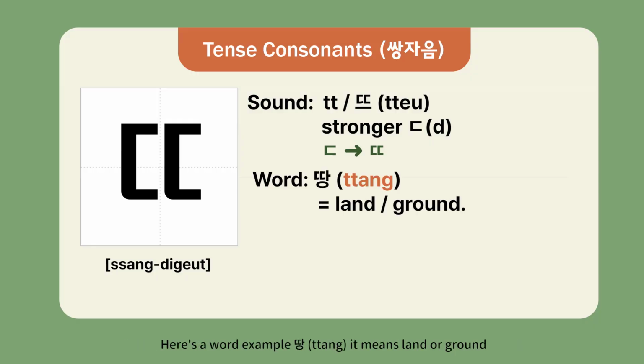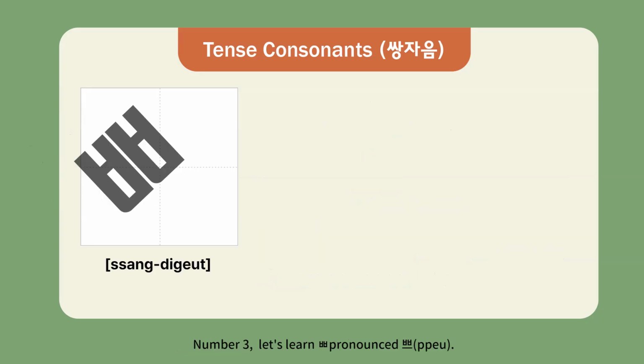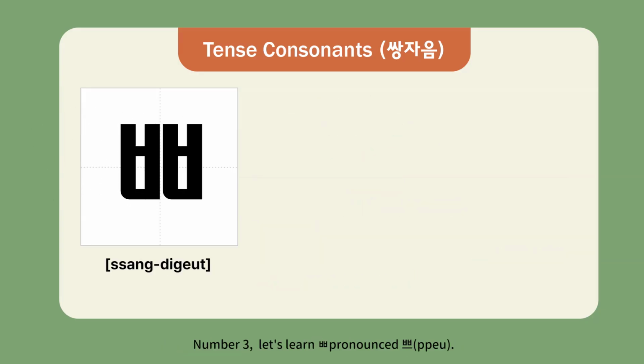Here's a word example: tong. It means land or ground. Repeat after me. 땅. Example with the vowel a. This forms ta, pronounced ta. 따.